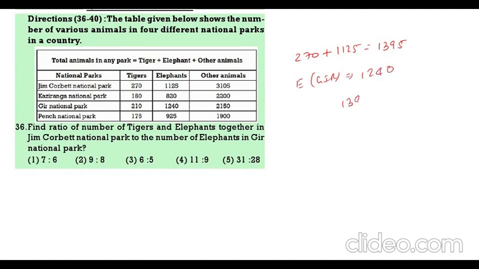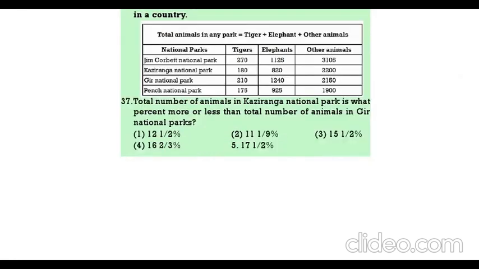So what is the ratio of 1395 to 1240? Dividing by 31, 45 is to 40, or else 9 is to 8. 9 is to 8 is the correct answer.